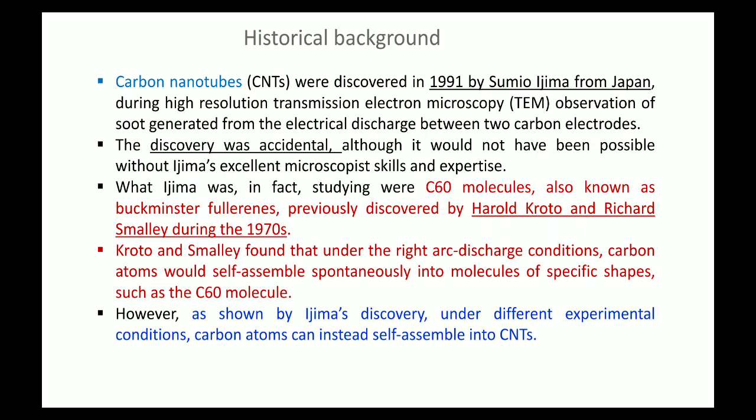We call the discovery of carbon nanotubes accidental, although it would not have been possible without Iijima's excellent microscopic skills and expertise. So the person who discovered carbon nanotubes is Sumio Iijima, who is basically from Japan.